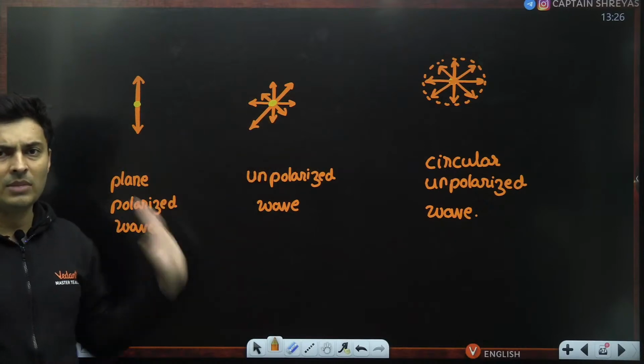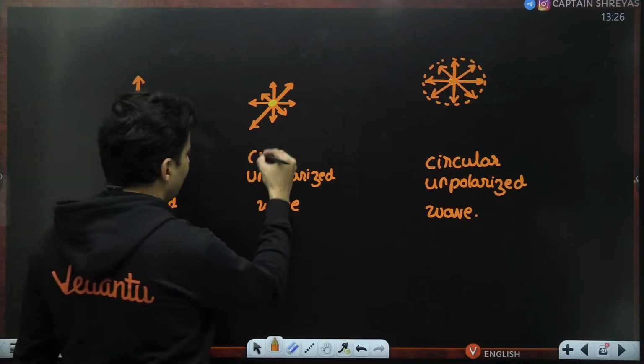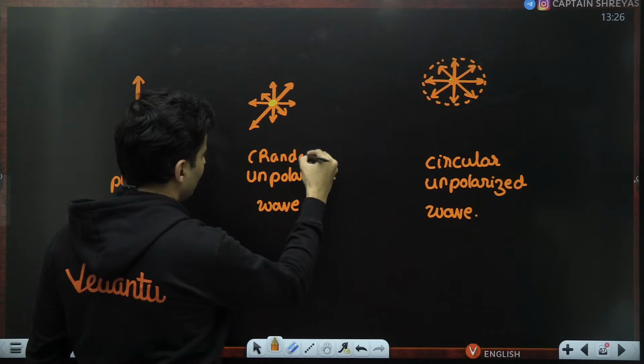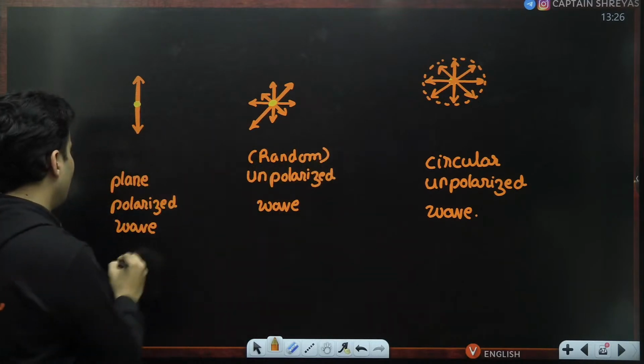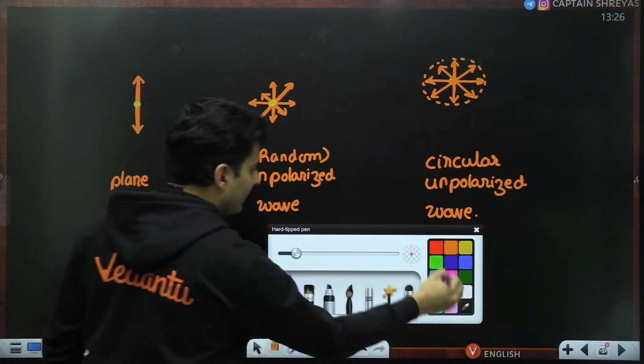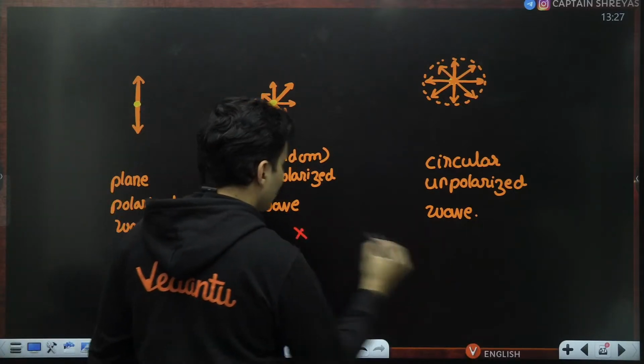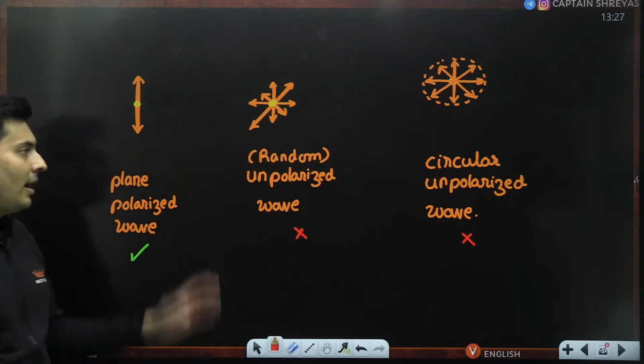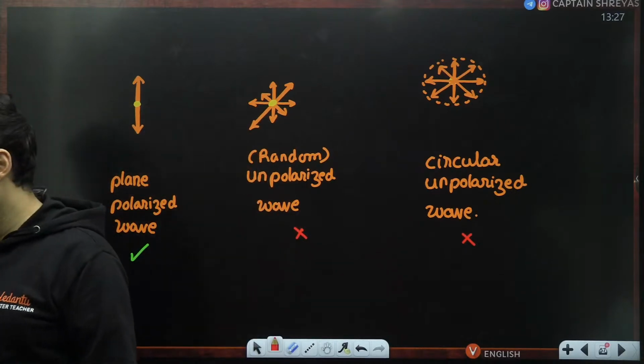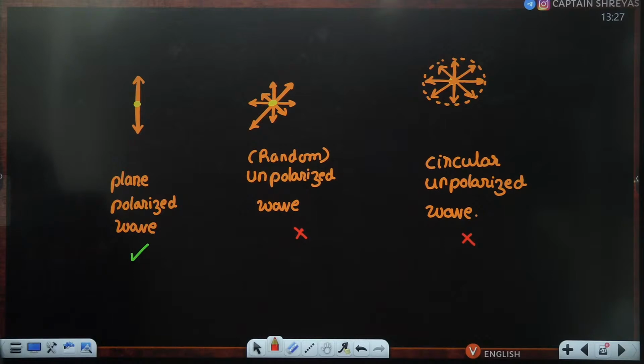This is just a random unpolarized wave. This is a properly polarized wave. So this is polarized. These two are not polarized. They are unpolarized waves. Did you understand the difference between them? Very good.